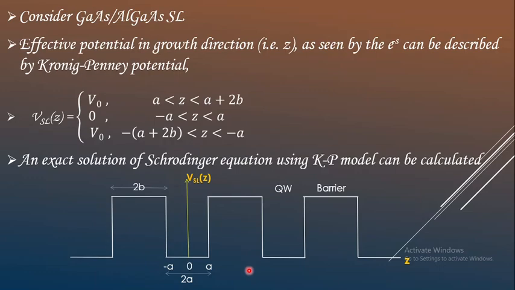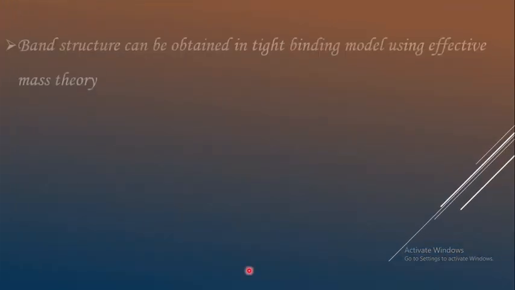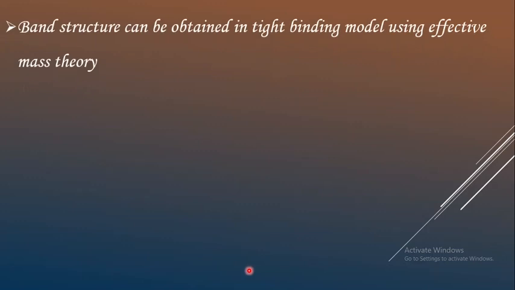And finally, coming to the density of states of a superlattice, the band structure of a superlattice can be obtained most simply in the tight binding model using effective mass theory. Using this model and theory, we can easily plot the graph for density of states as a function of energy.